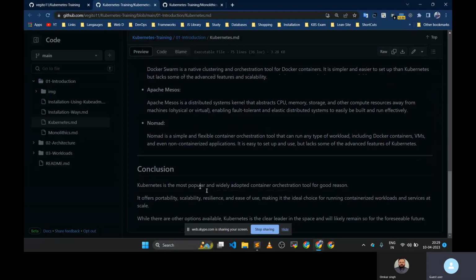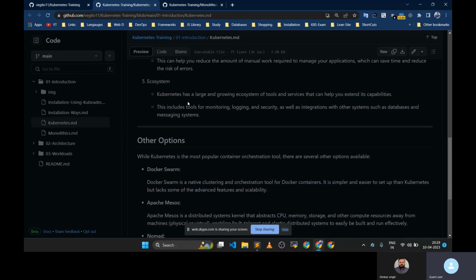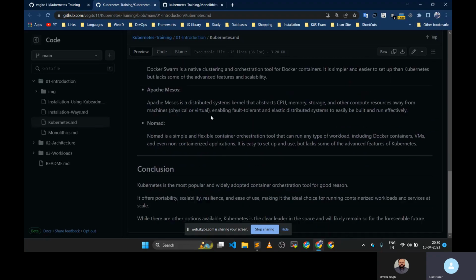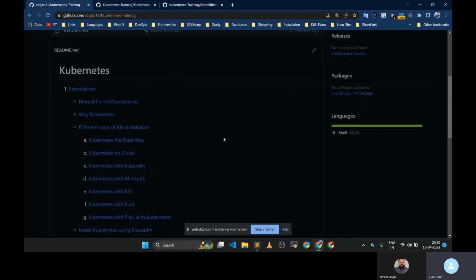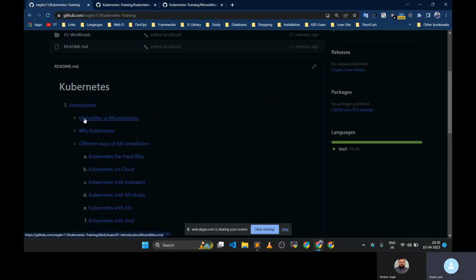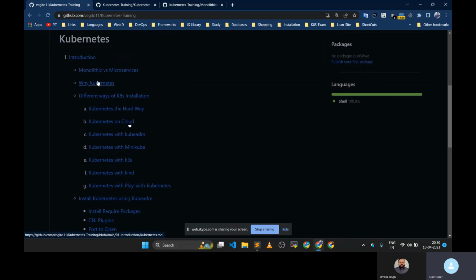Kubernetes is the most popular, widely adopted COE tool for good reason, because it offers portability, scalability, resilience, and ease of use. There is also now a new tool called Crossplane, an alternative to Terraform. It is totally dependent upon Kubernetes, so we have to go with Kubernetes only. A lot of new and exciting things are coming in Kubernetes. So this is about the monolithic architecture, why we need Kubernetes, and what it offers. Got it now? Got it, sir.